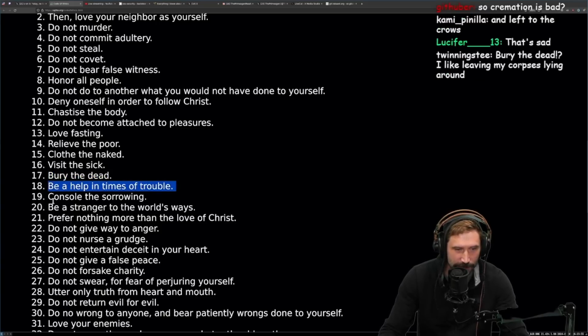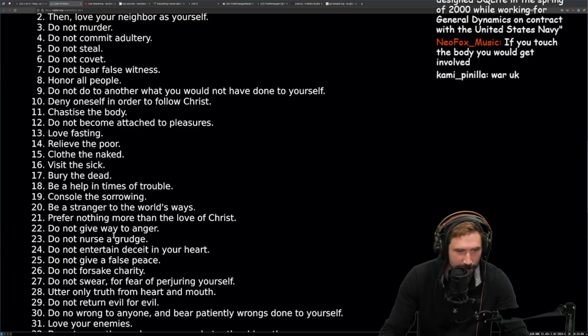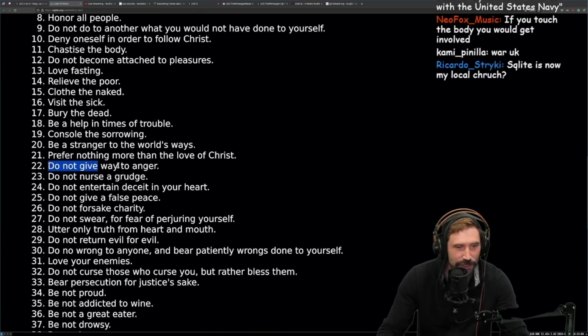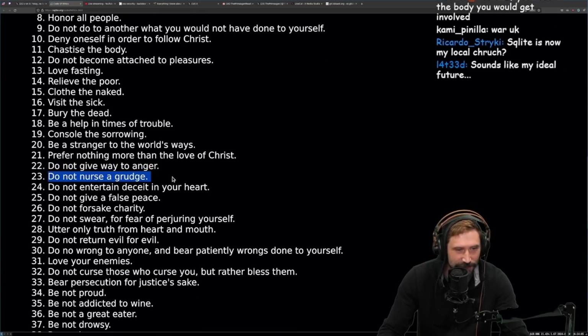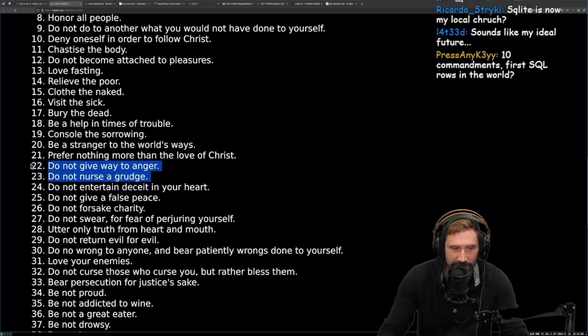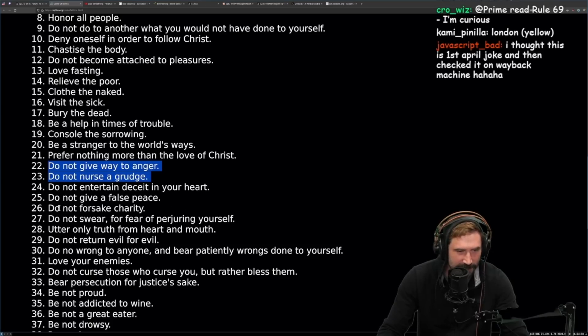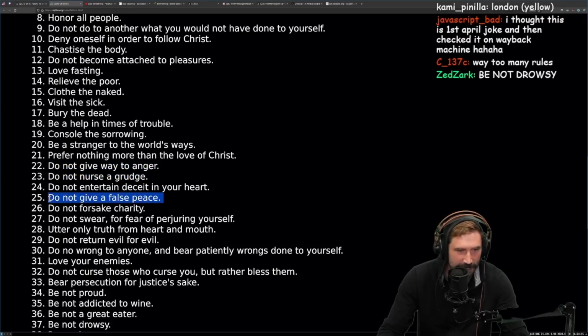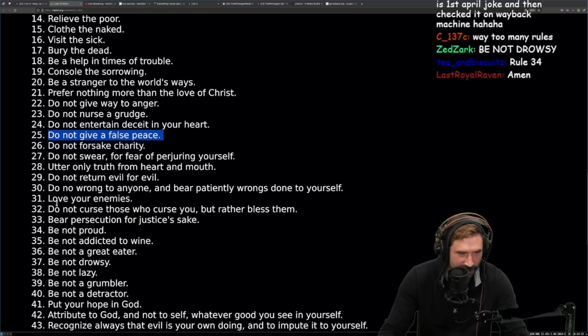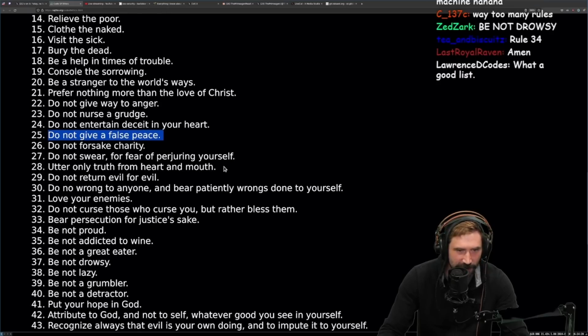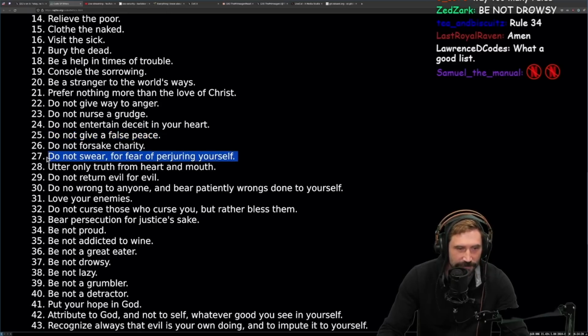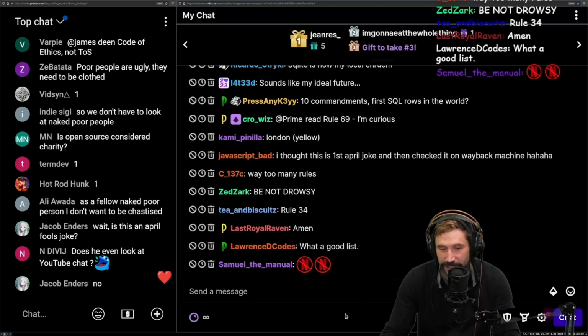Be a help in times of trouble. Counsel the sorrowing. Be a stranger to the world's ways. Prefer nothing more than the love of Christ. Do not give way to anger. Do not nurse a grudge. By the way, it's crazy how good those things are. Do not entertain deceit in your heart. Do not give a false peace. Ooh, interesting. Do not forsake charity. Do not swear for fear of perjuring yourself. Yeah, you should. This is great advice, by the way. Good advice right there.